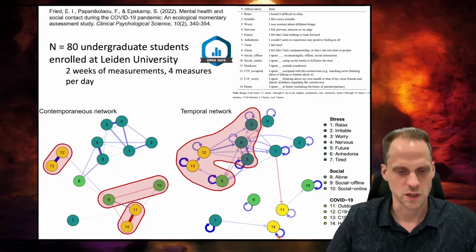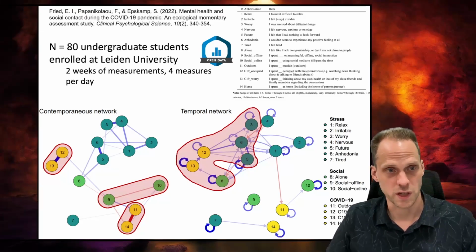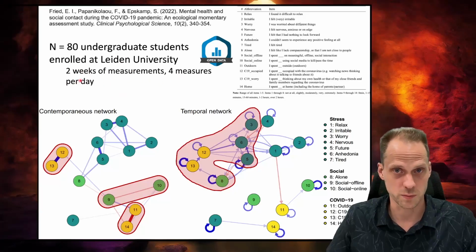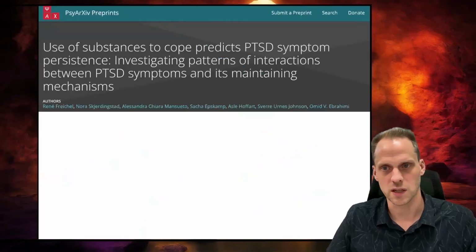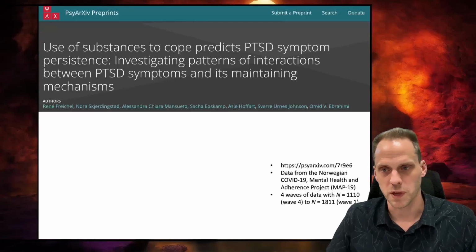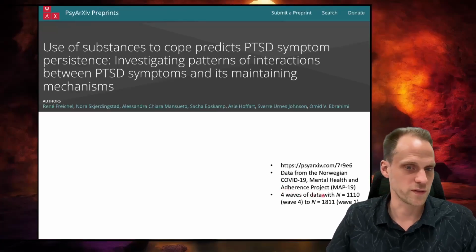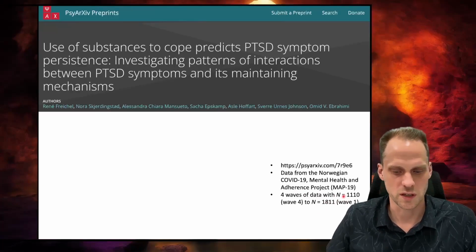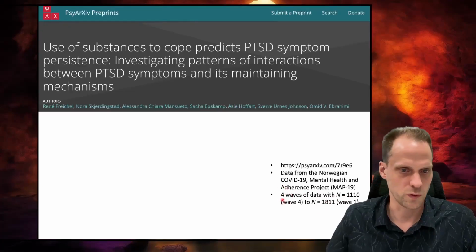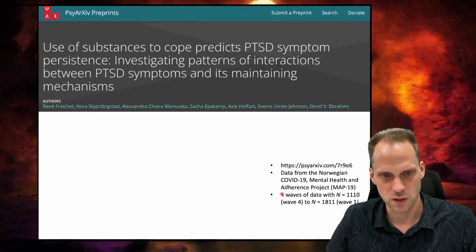So this used time series data. We had 2 weeks of measurements, 4 measures per day, so quite a lot of observations per person. The second example I want to show is a dataset that is not time series data. This is a panel data set where we only have 4 waves of data, but a much larger sample size. Now the sample size here is over 1,000 people, but we only measured people 4 times.